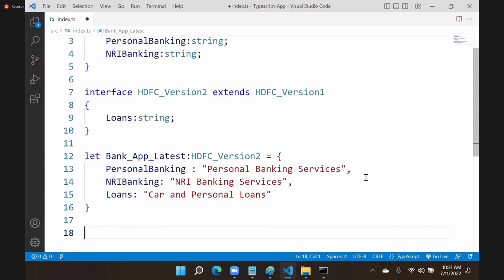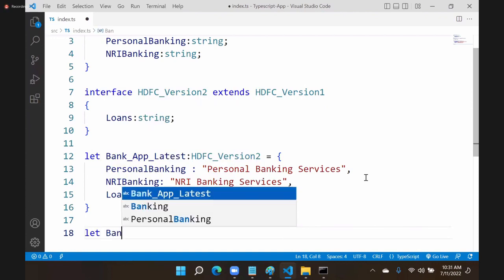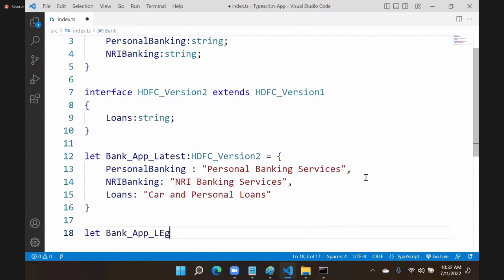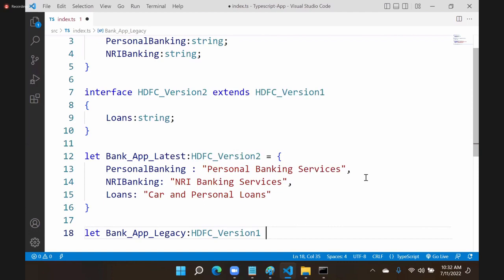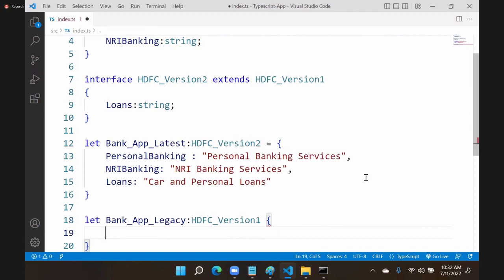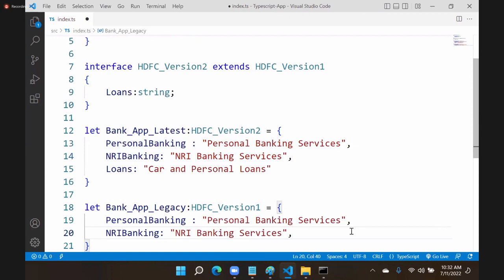Now, very important: somebody doesn't want the new feature. Then what he will do is create a bank application. This is legacy type. Legacy means old version. And he will take HDFC, which version? Version 1. As per that version, he can use only two details. What are those? Personal banking and NRI banking. Loans not available.